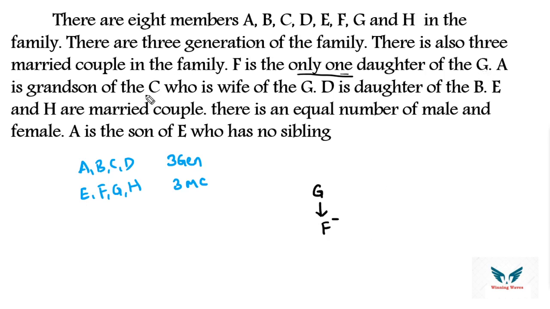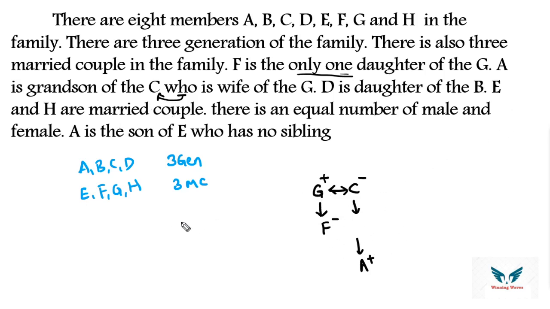Then A is grandson of C, who is wife of G. So C is wife of G, and directly G becomes male. A is grandson, which means 2 generations. A is a son's son or daughter's son, we don't know, but there will be 2 generations. So A is grandson of C, which implies A is grandson of G also. D is daughter of B. We don't have any connecting point for that yet.